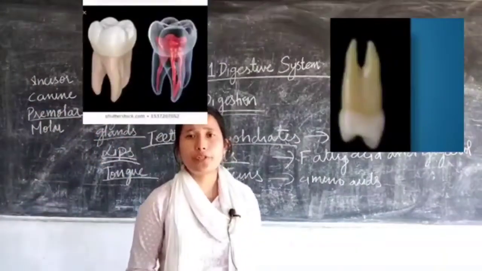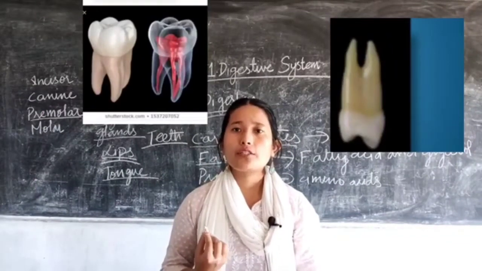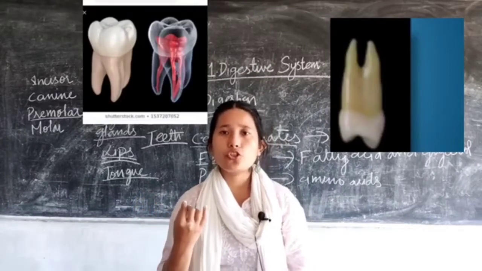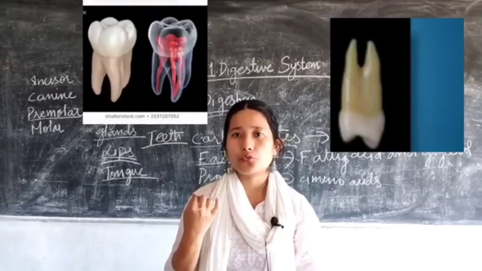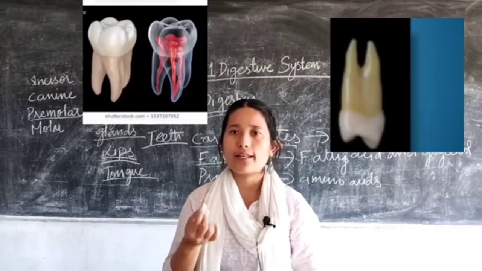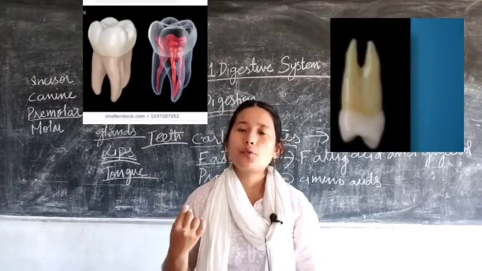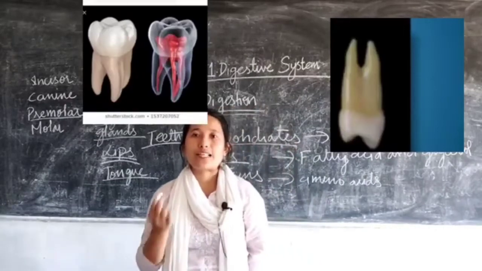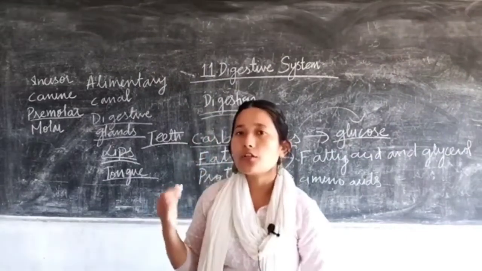Then the next one is your premolar. Premolar and molar, both of them are grinding teeth. That means they help in grinding of the food items. The difference between premolar and molar is that the premolar has only two fangs or extensions in the root, whereas the molar has three, and the premolar is a bit broader compared to a molar. You can see the structure given alongside for reference.